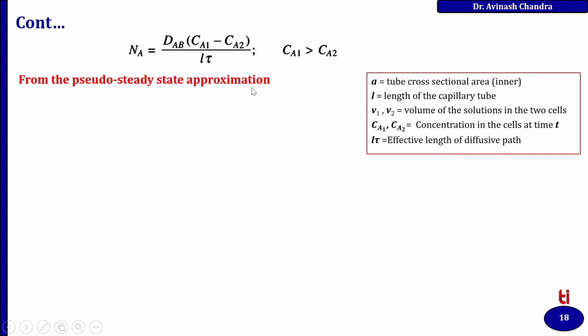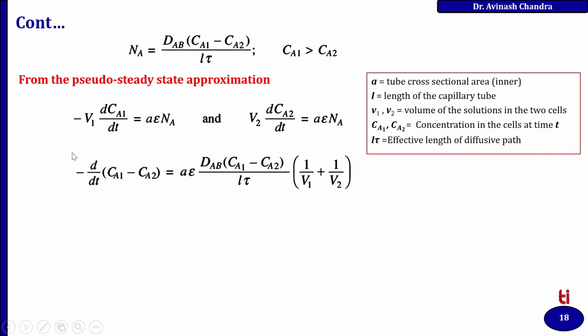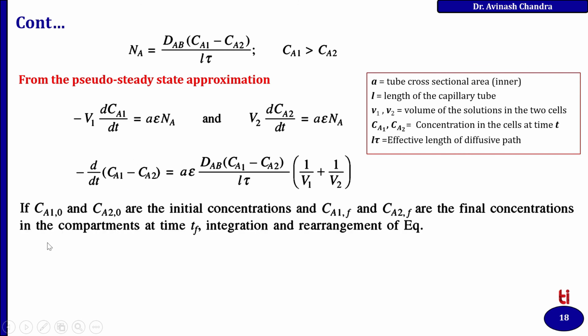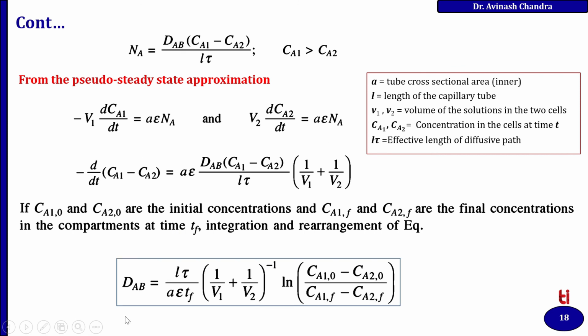From the pseudo steady state approximation, we can rewrite the value of this, and for the other component this much. By putting these together, we obtain this expression. Further, CA1 naught and CA2 naught are the initial concentrations in the compartments, and CA1 f and CA2 f are the final concentrations in the compartments at the time tf. By integrating the above equation we will obtain DAB equal to this.